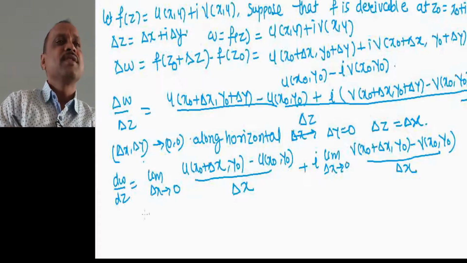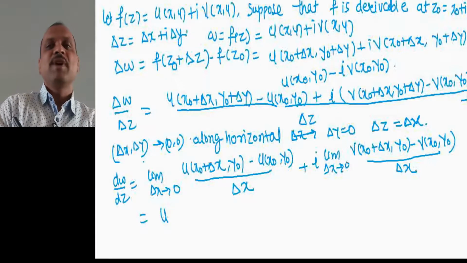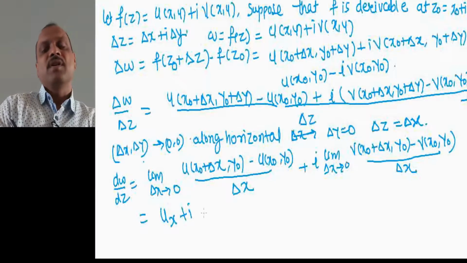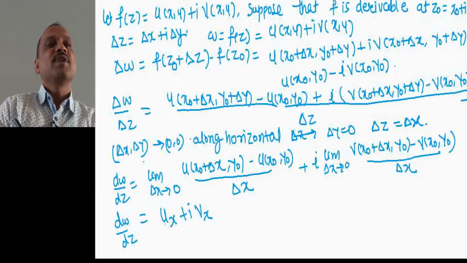What is this? This is the derivative with respect to x of the function u. So we write in short form u x plus i into, this second term is the derivative with respect to x of the function v. So dw divided by dz equal to u x plus i into v x. Let us call it equation number 2.